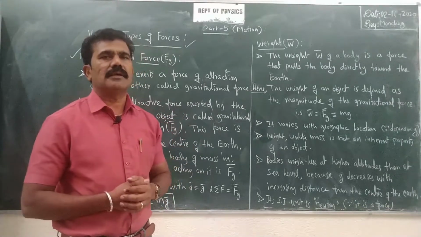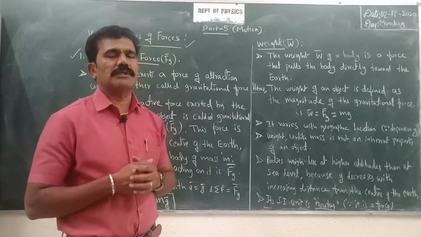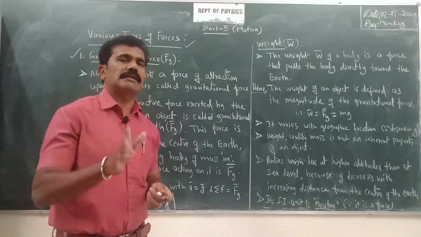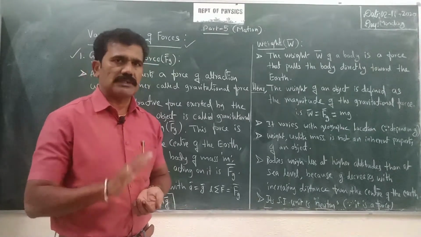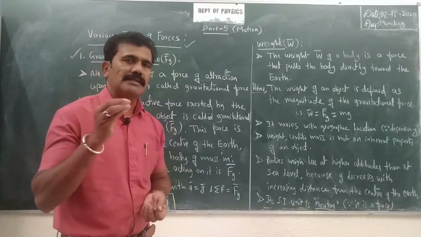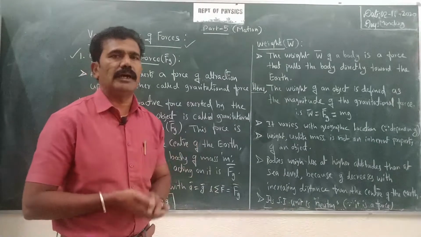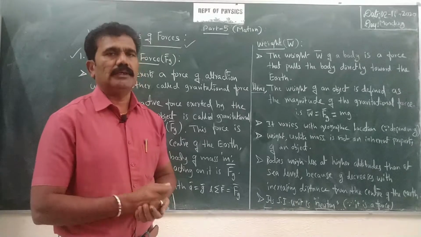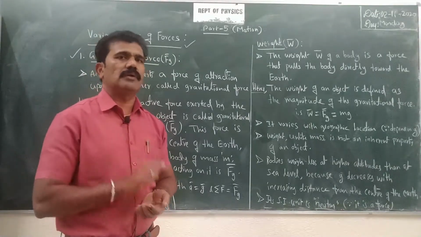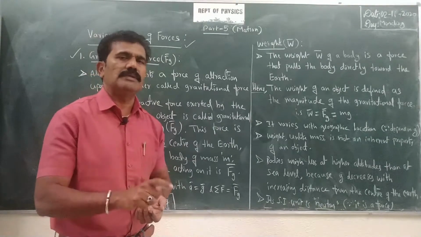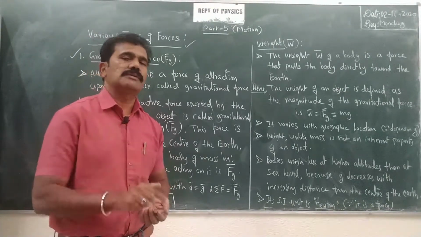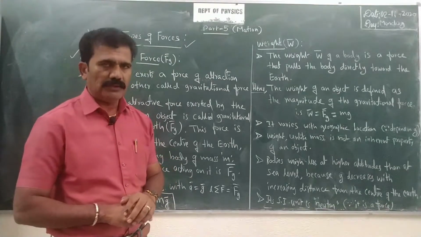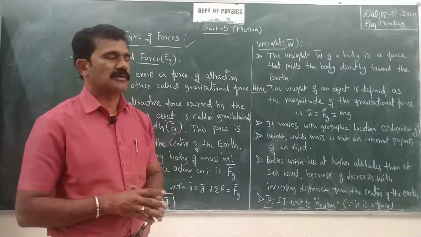So why are things always lying on the surface of the earth? The question is why they are permanently lying on the surface of the earth unless other forces act on them. According to Newton's first law, unless an external force acts on a body, the body will continue to be at rest, isn't it? So even for that rest body, there is some force acting on it. Now the question is about that particular force only. Why is the body always lying on the surface of the earth and what is the force acting on it always?